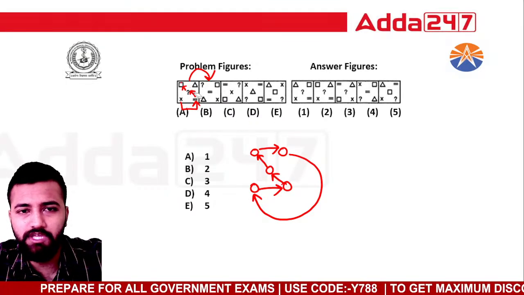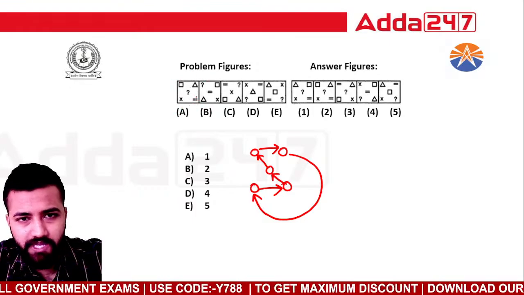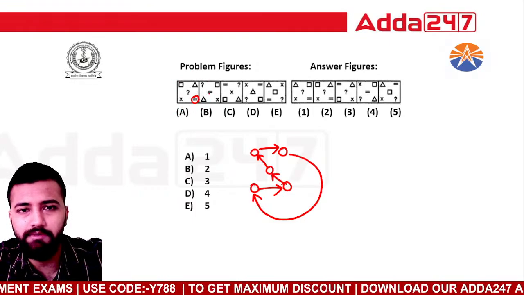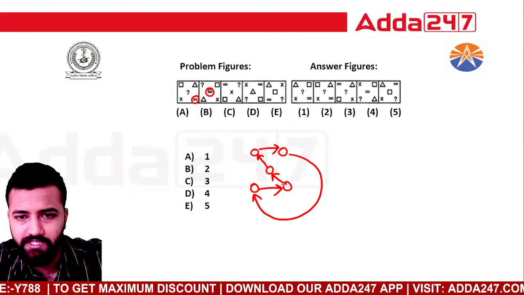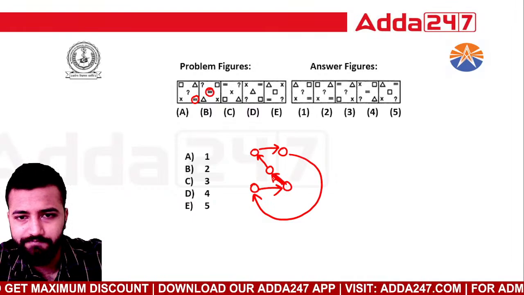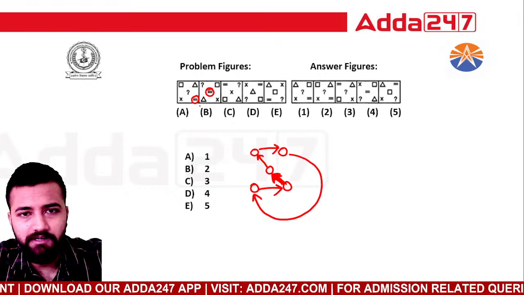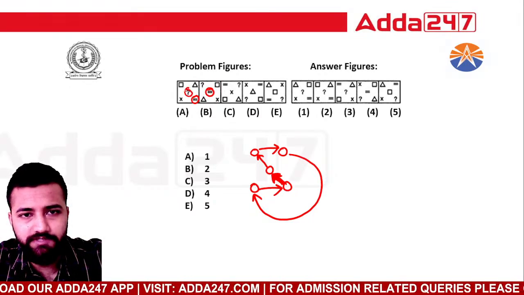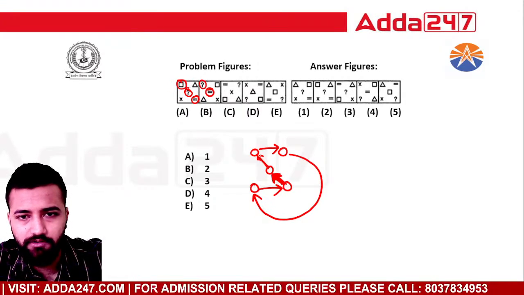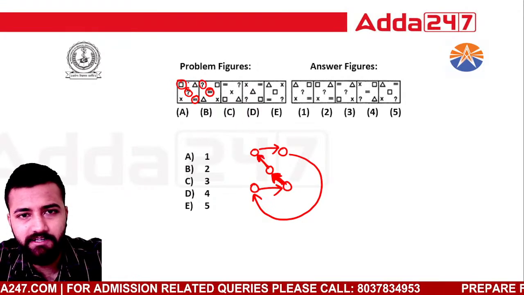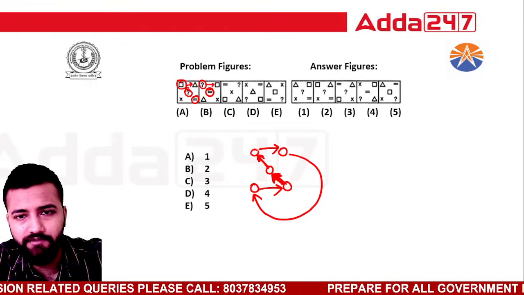Always keep a reference of the first figure, and then see the second figure to understand what's happening. In the first figure I can see that equal is here, but now it has shifted here. So I can say that it has shifted like this, the diagram which I have drawn. Similarly, this question mark has shifted to the top. It is here now, so that's why I have shown this arrow. Next, I can see that this square has shifted here instead of the triangle. See, it's here, so that's why I have drawn this arrow.